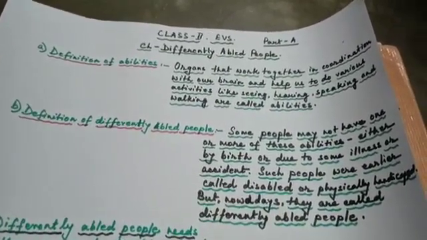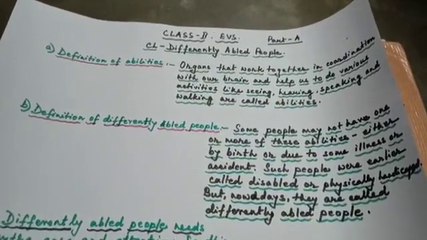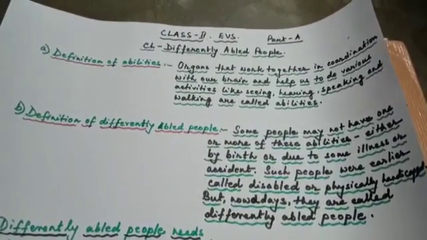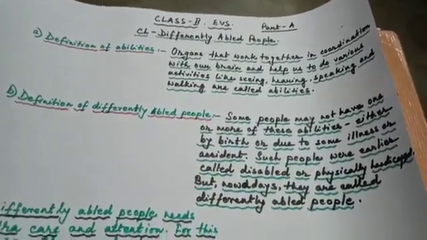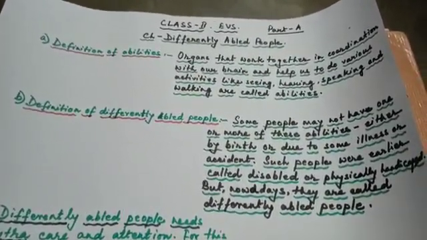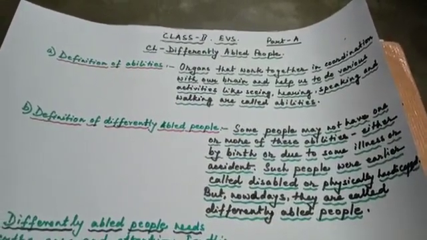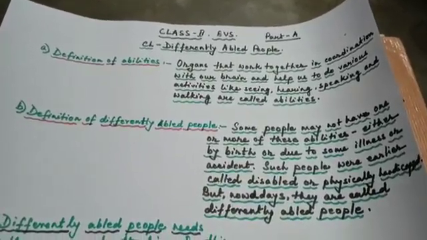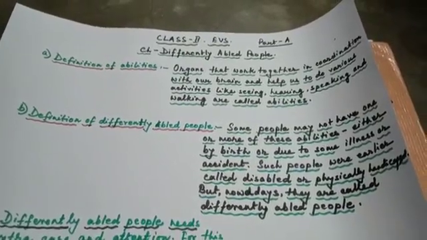Some people walk on the road wearing black glasses, and some people take the help of a wheelchair to move. These people are differently able people, and they are not treated as normal people.